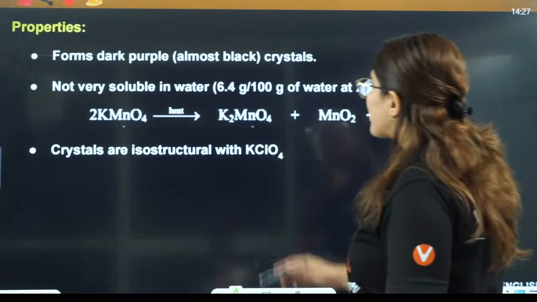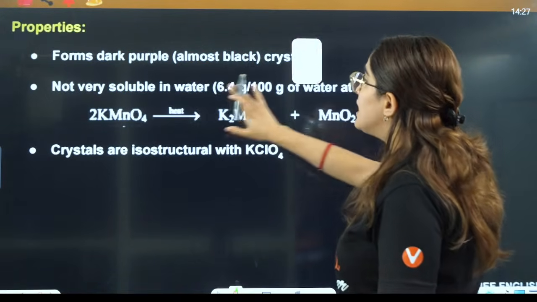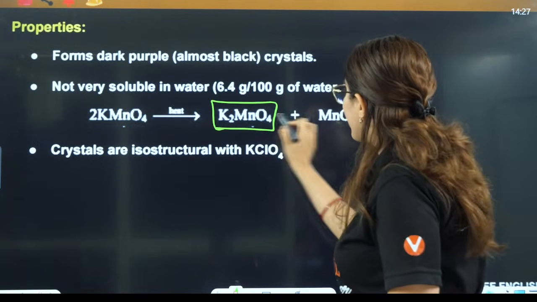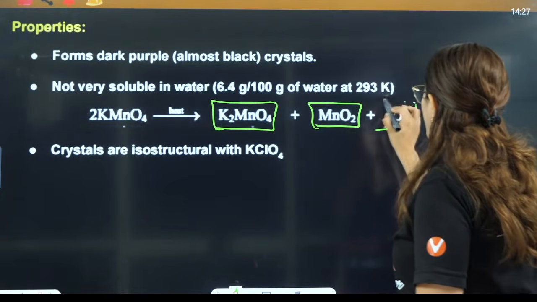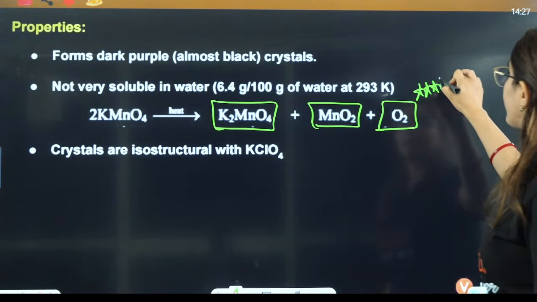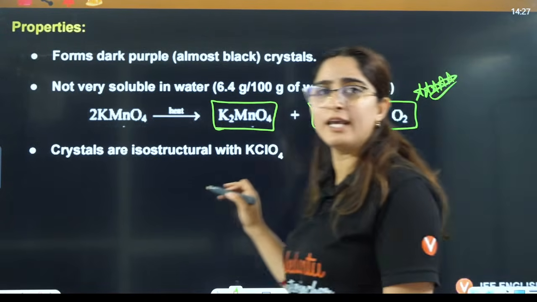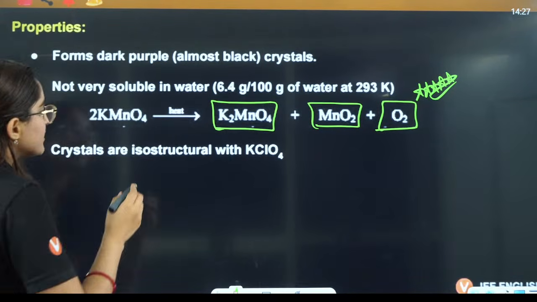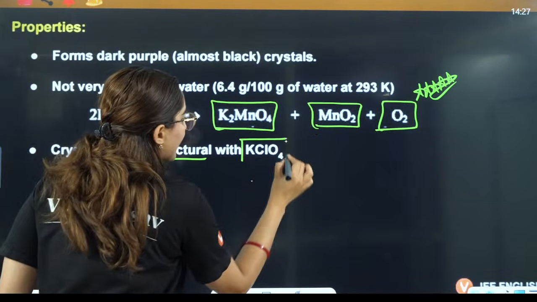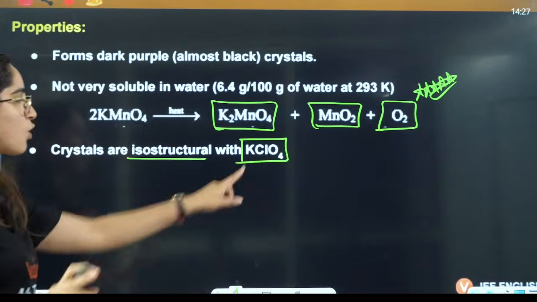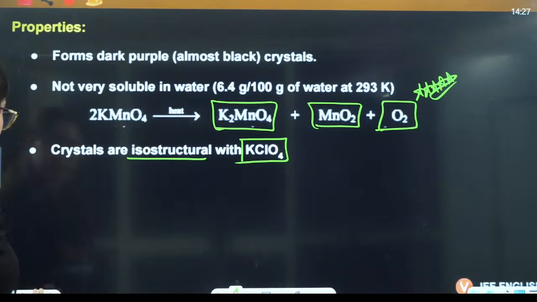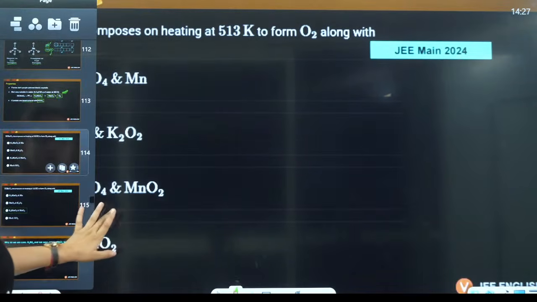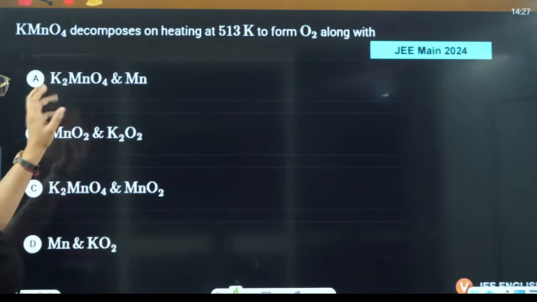It forms a dark color. Now when you heat permanganate, it gives you manganate, MnO2 and O2. This is very, very important. This is a very important decomposition reaction on heating, thermal decomposition, right? And it is isostructural with KClO4. That means this also exists as tetrahedral, right? Okay. Now let's do some questions here.